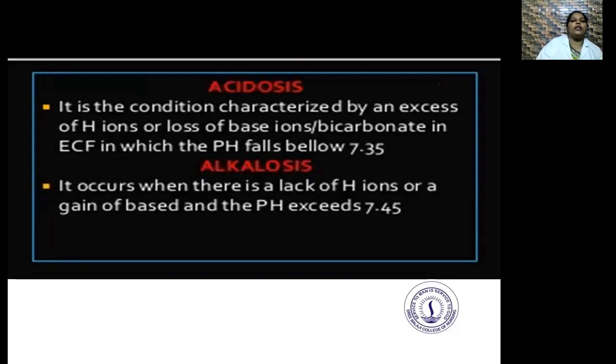So the difference between acidosis and alkalosis: acidosis is a condition characterized by a gain of H ions or a loss of base, bicarbonate, in the ECF, in which the pH falls below 7.35. In alkalosis, it occurs when there is a lack of H ions or a gain of base, and the pH exceeds 7.45.